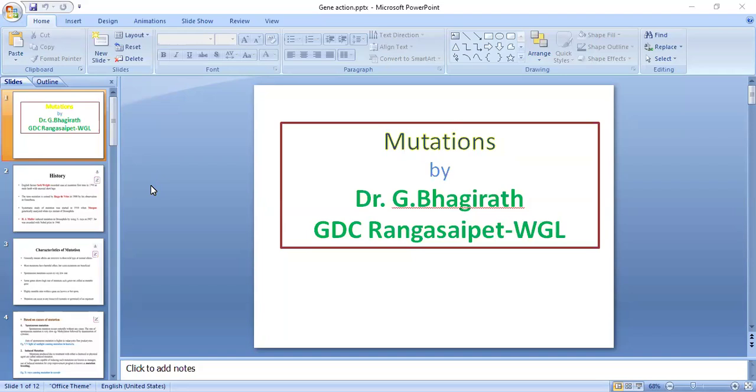Today, we learn about another topic in genetics, that is mutations. Everybody knows that generally the parental characters are transmitted to offspring without any changes. But now and then, we frequently observe that offspring obtained from both parents sometimes show new characteristics also.